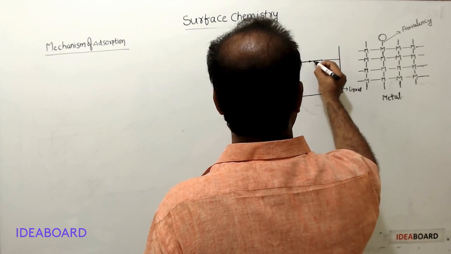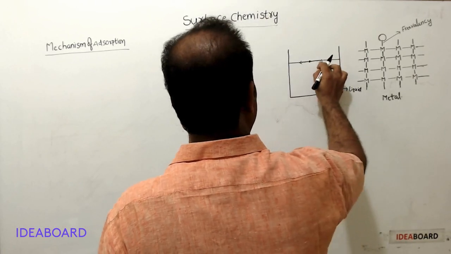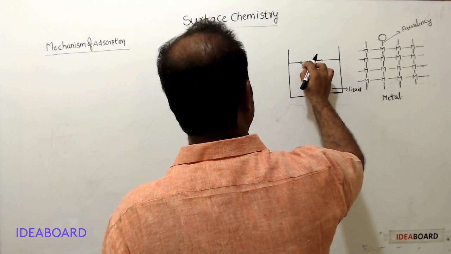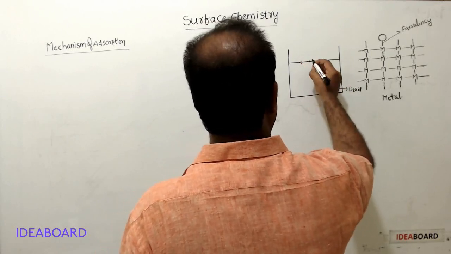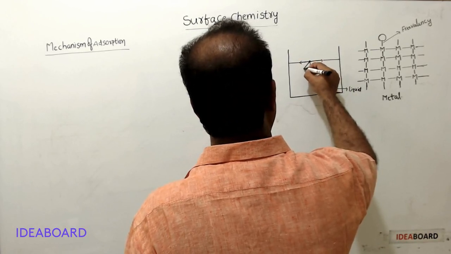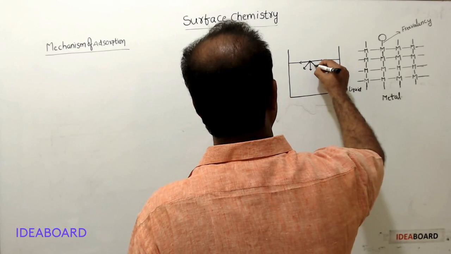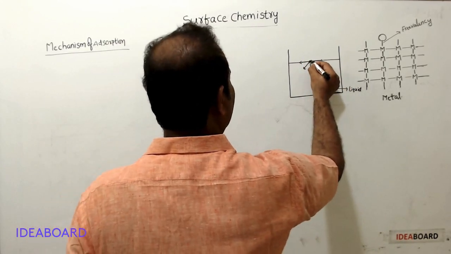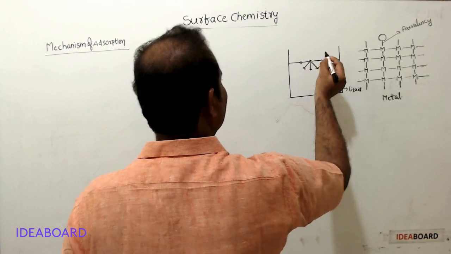This surface molecule is surrounded by other molecules here, here, here. These are the attractive forces acting over this surface molecule.